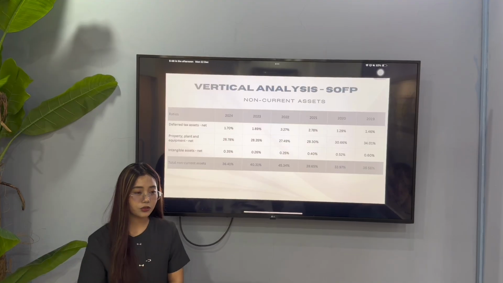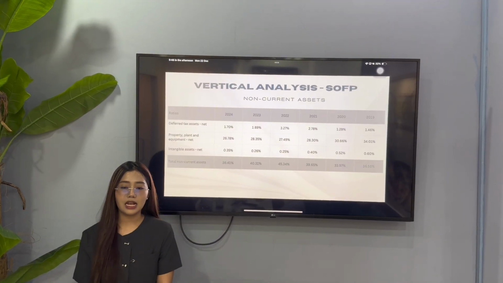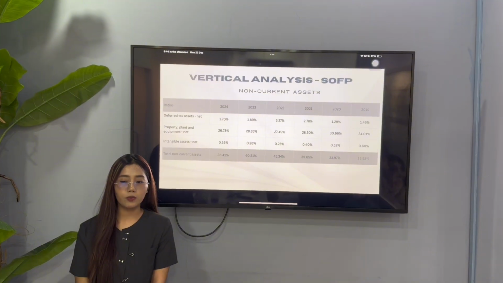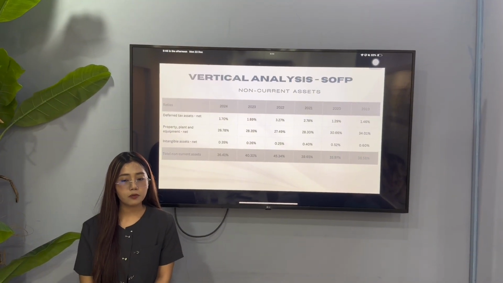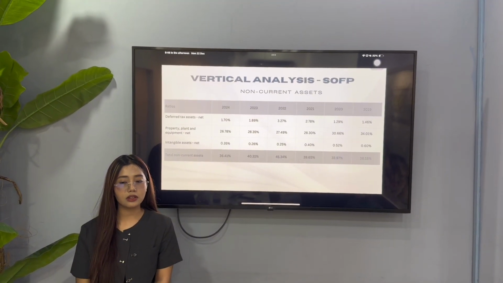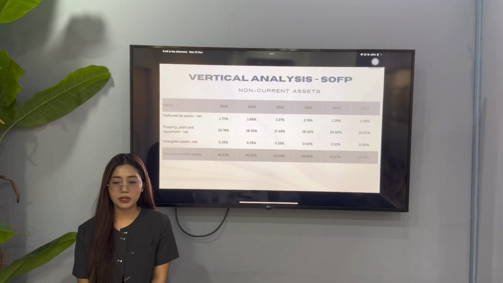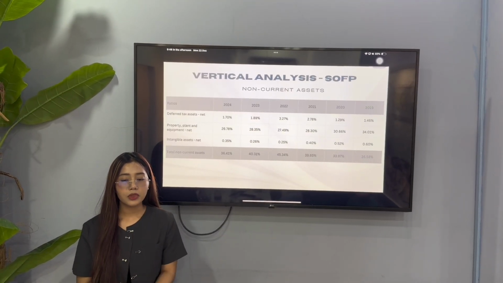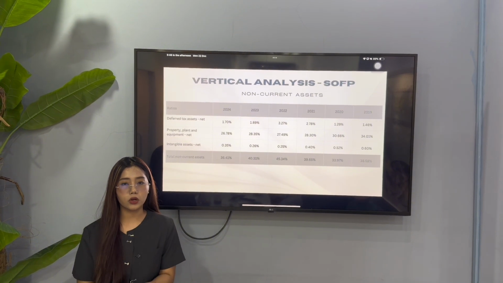And now let's move on to the non-current assets. Over the last 6 years, the most significant trend is the steady decrease in property, plant, and equipment, which has dropped from roughly 34% of our total asset in 2019 to under 27% in 2024. This suggests a shift toward a leaner, potentially more asset-light operational model.